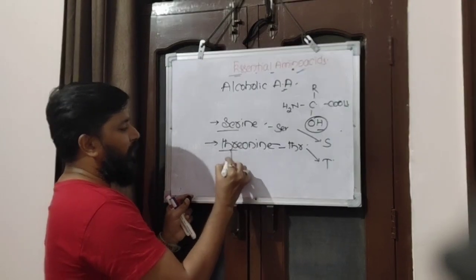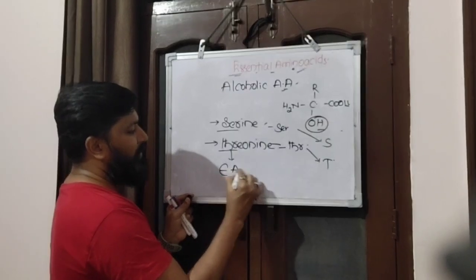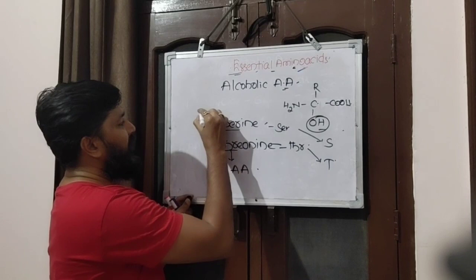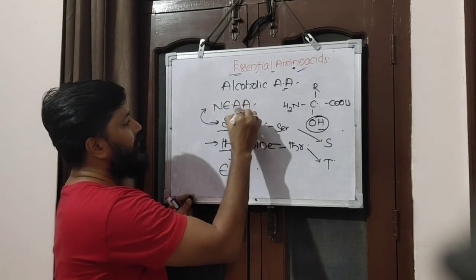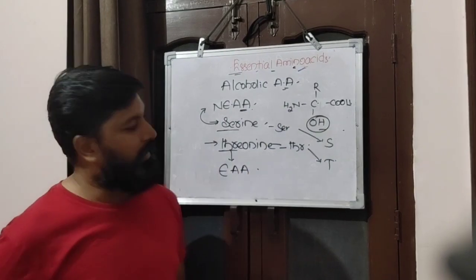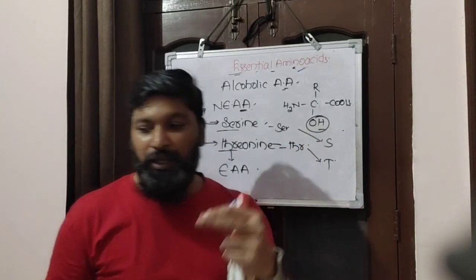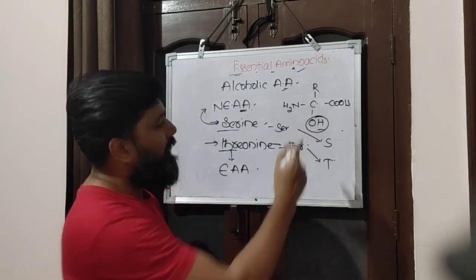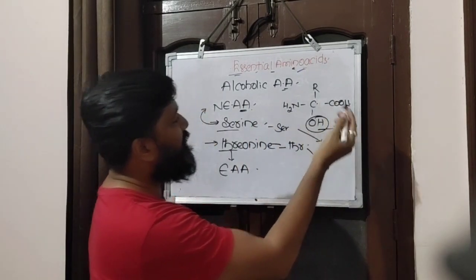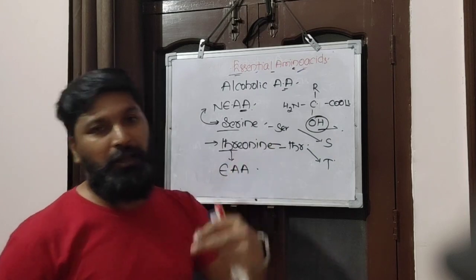Threonine is an essential amino acid, whereas serine is a non-essential amino acid. So this is alcoholic, as they have an extra OH group present on the carbon along with the amine and carboxyl. An extra hydroxyl group is present, which represents the alcoholic part here, right?